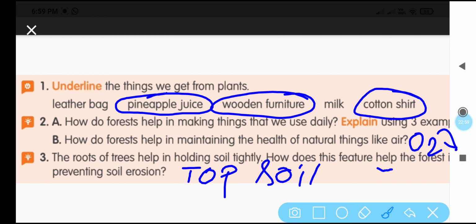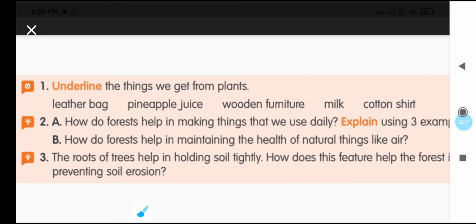That's how the wild plants are helping us in our day-to-day life, which you learnt in today's class. The wild plants are the plants which grow by themselves, and they are helping to bring the rains, they are helping to prevent soil erosion. Understood? Thank you, children.